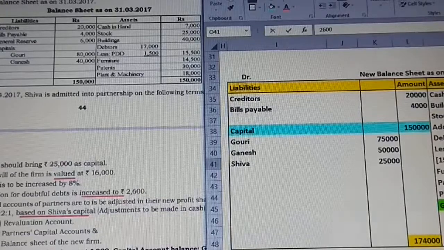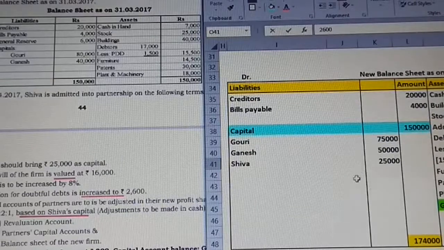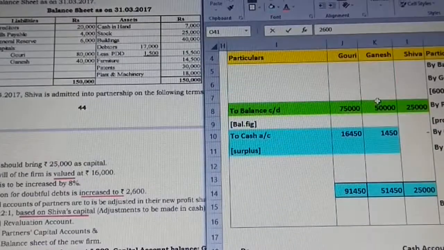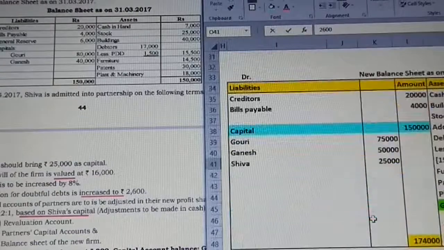Further, there is no outstanding expenses. So we have only the capital adjustment of the partners. So capital value of Gauri, Ganesh and Shiva, which we calculated in the partners' capital account, 75,000, 50,000, 25,000 is going to be taken. So we have taken 1,50,000 as the overall capital.